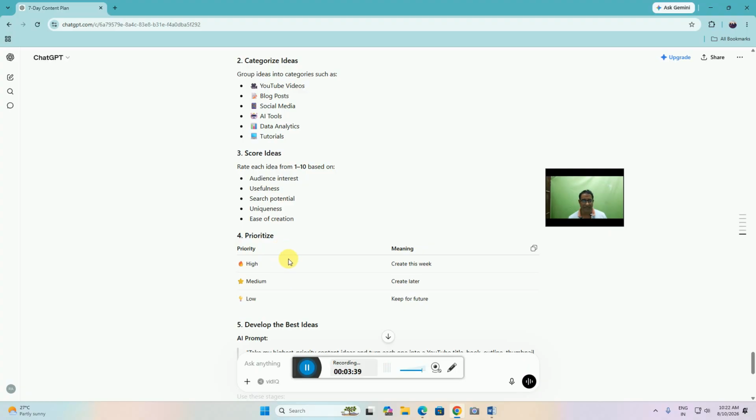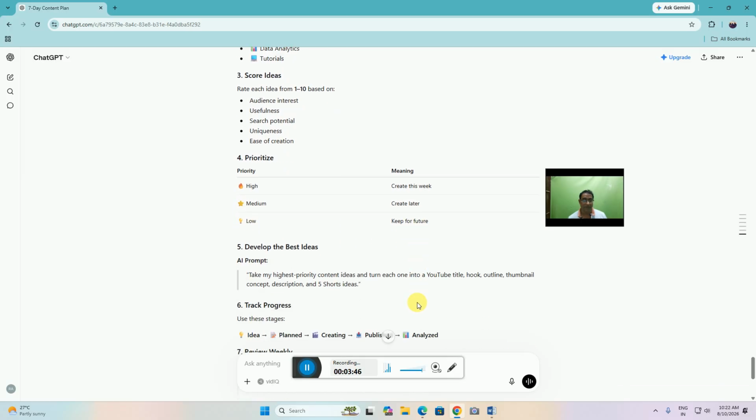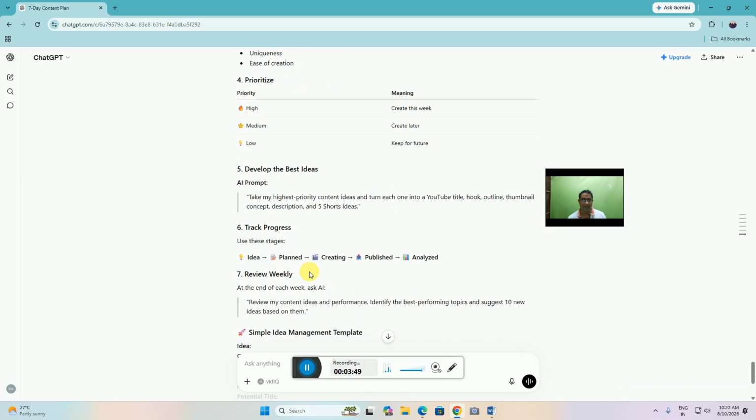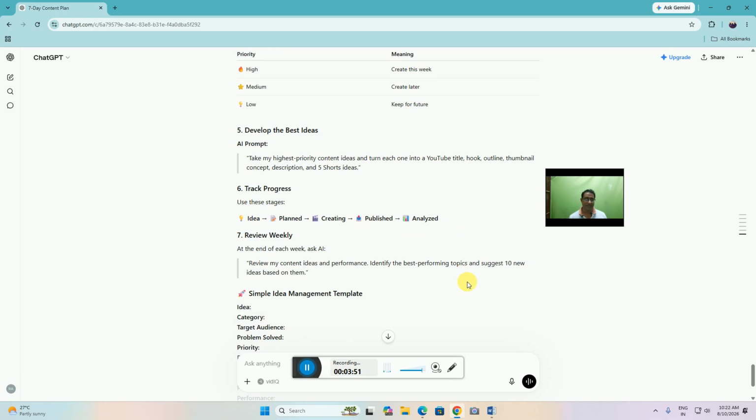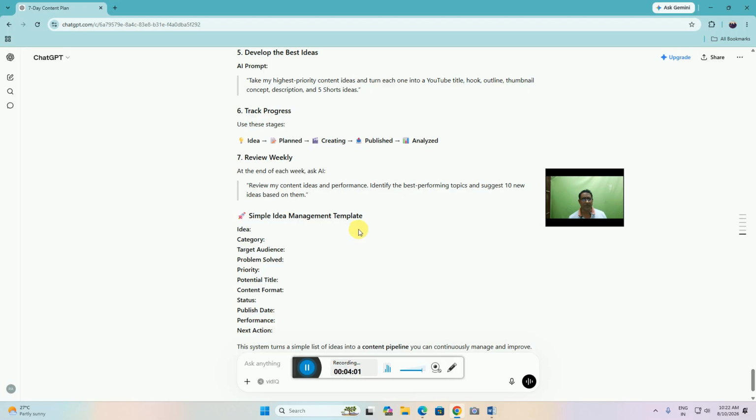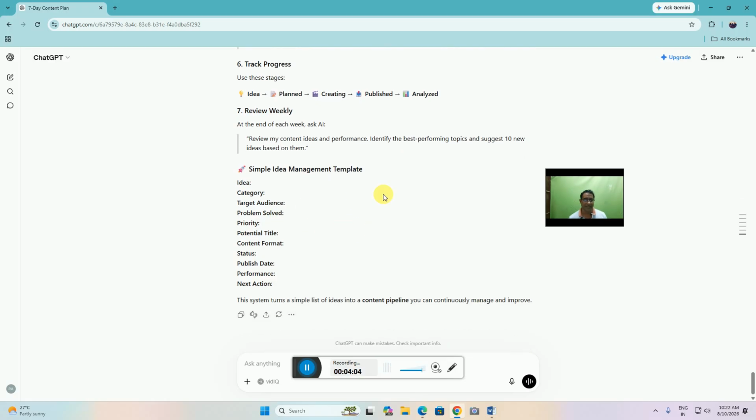The priority: high priority means create this week, medium is create later, low is keep it for the future. Develop the best ideas in the idea, plan, create, publish, analyze stages. Review of the week is the content ideas, performance, identify best performing topics, suggest new ideas based on them. The simple idea management template is the idea, category, target audience, problem solved, priority, potential title, content format, status, published. This much data is in a single line.